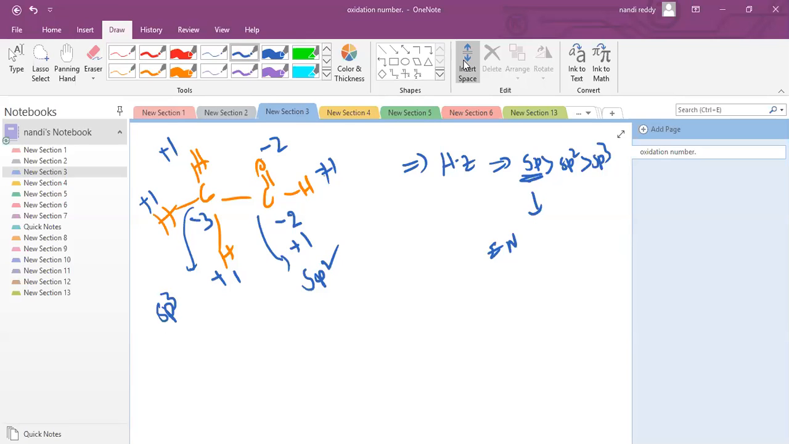Now I told you that very clearly. Here carbon hybridization is sp3. This is sp2, which is more electronegative.